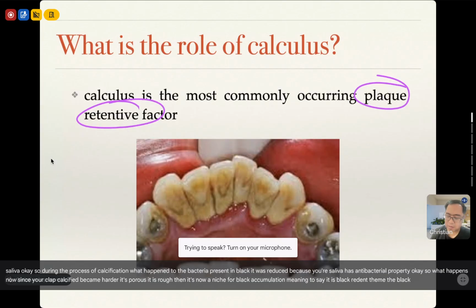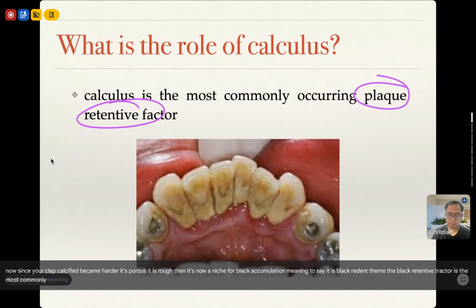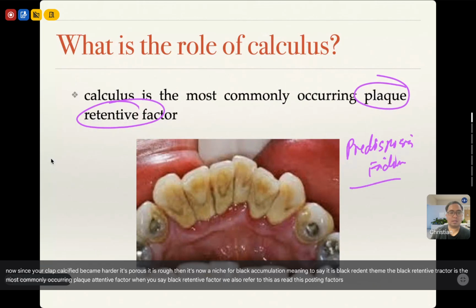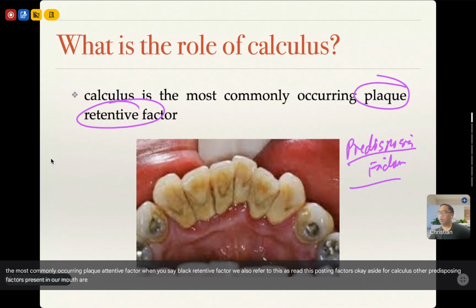It's the most commonly occurring plaque retentive factor. We also refer to these as predisposing factors. Aside from calculus, other predisposing factors present in our mouth are overhanging dental restorations. What else? The clasps of the denture. Ano pa? Orthodontic brackets. Those are just some of the predisposing factors or plaque retentive factors.